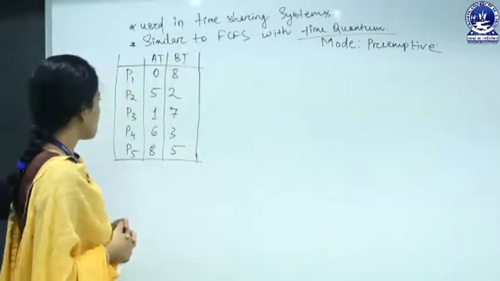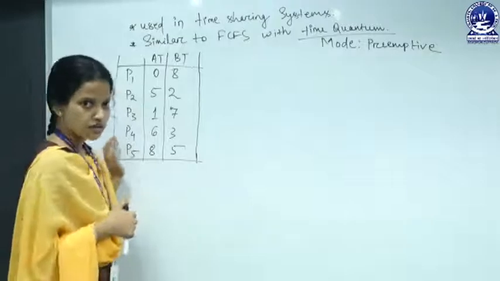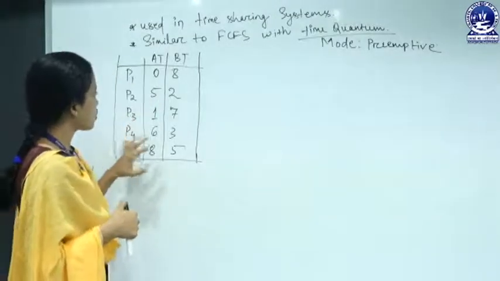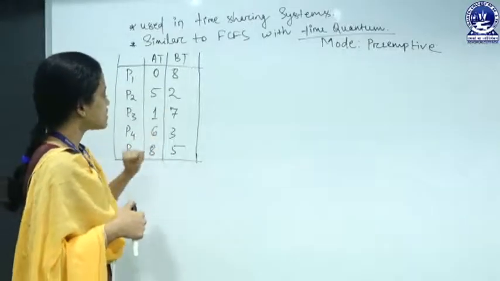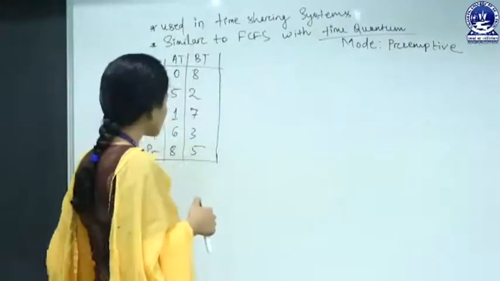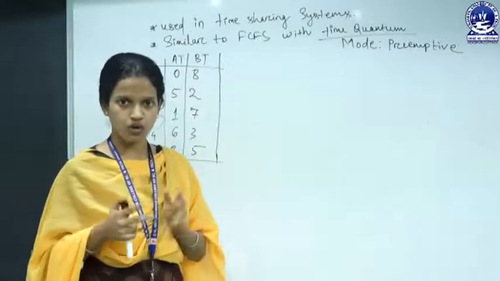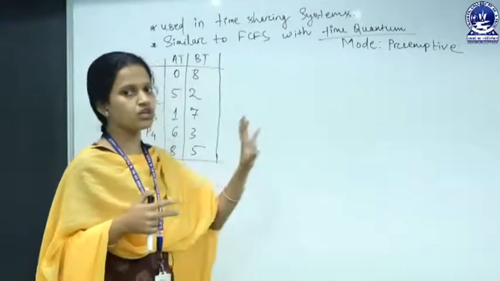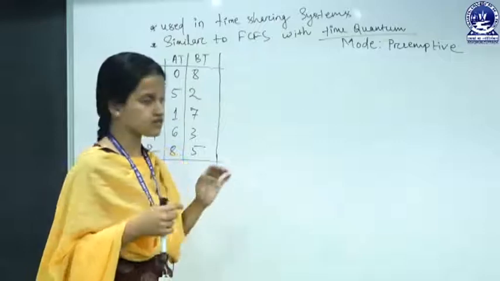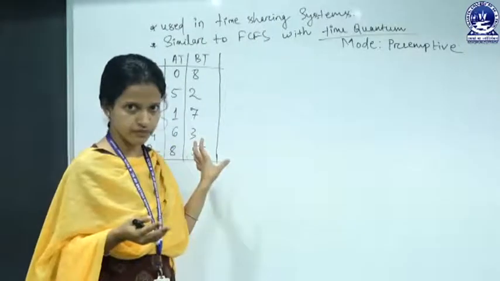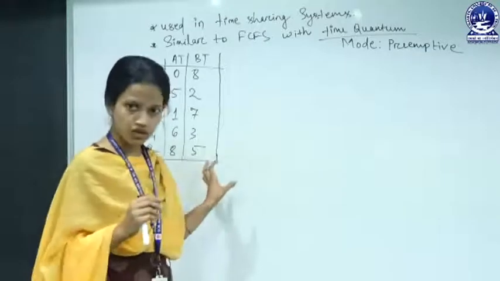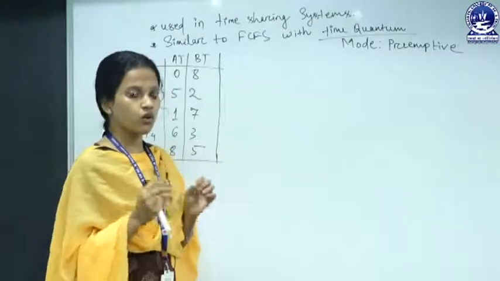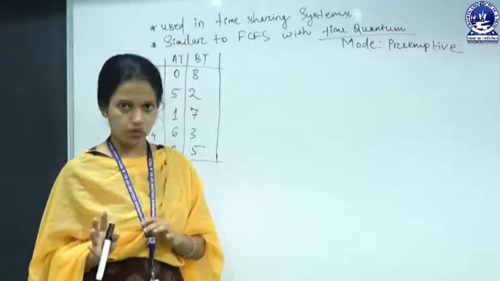Here 5 processes are given, and the arrival time and burst time of each process is given. All the processes are CPU bound. None of the processes go for IO operations, or these are not IO bound. So in this numerical we consider only the burst time, not IO time.